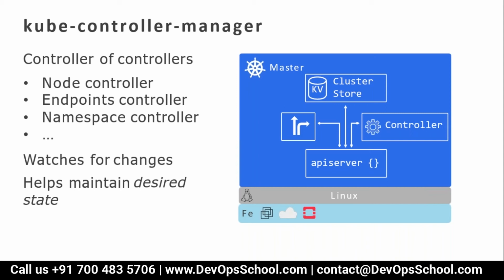So again, if you look at the arrows, cluster store also talks to the API server. Controller also talks to the API server. Everyone talks to the API server. I repeat, API server is the front end for the Kubernetes cluster. Every communication, external and internal, is passed through the API server. And API server is not only one component. It has multiple APIs exposed. That's the reason we call it a server of APIs, API server.